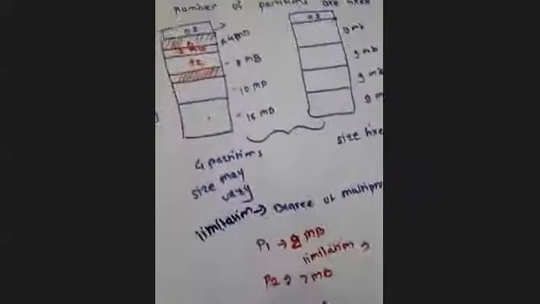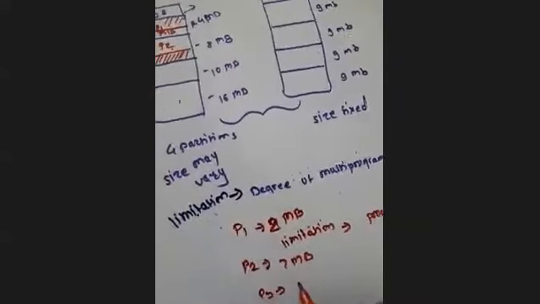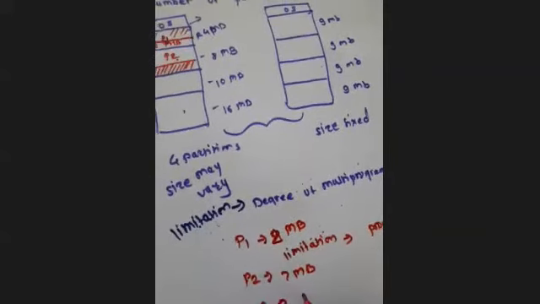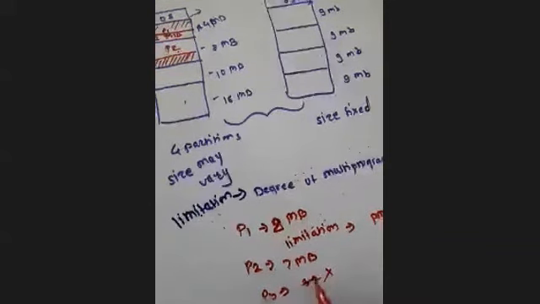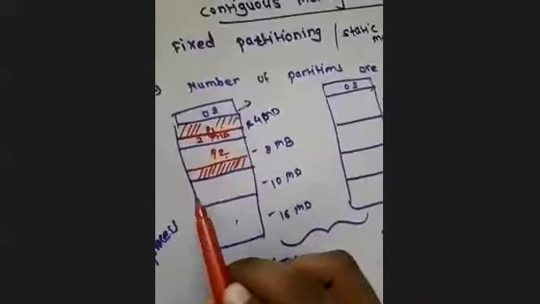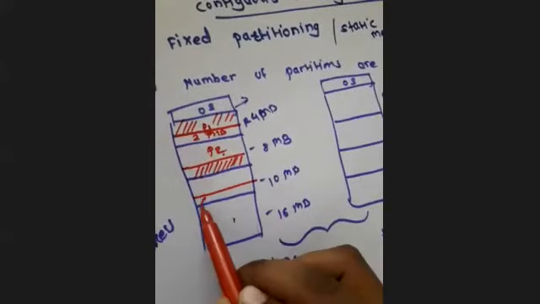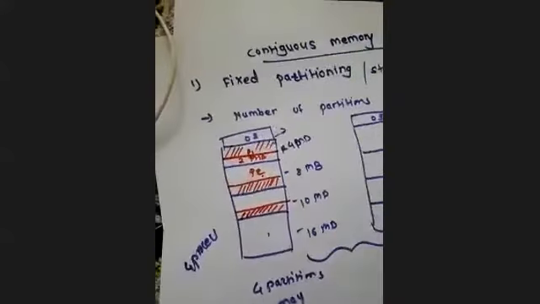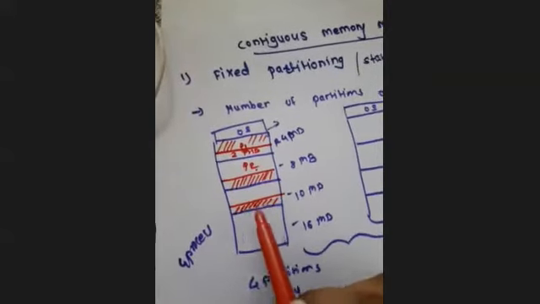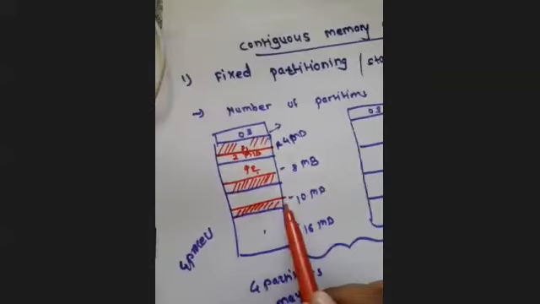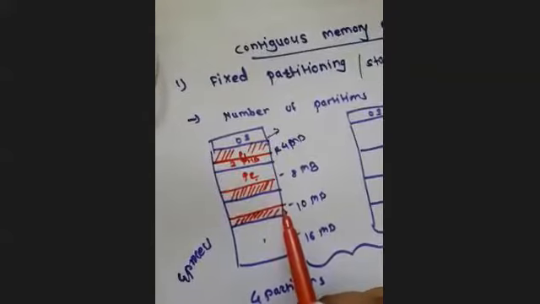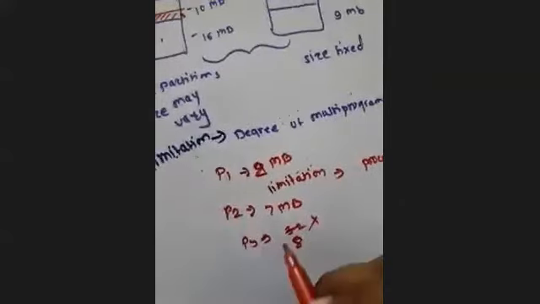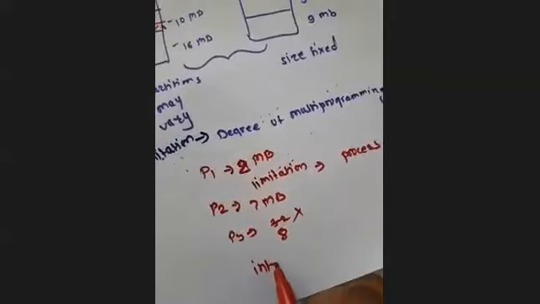Now suppose P3 arrives. Suppose 32; we cannot take 32. Suppose it is an 8 MB process. I will put it here. So again 2 MB of space is left empty here. Now whatever leftover space is available here is the wastage of space, and this is called internal fragmentation.